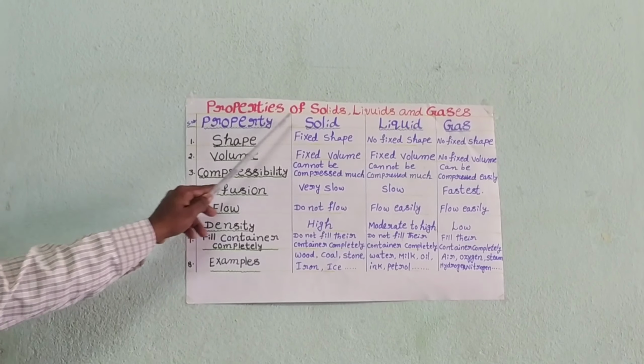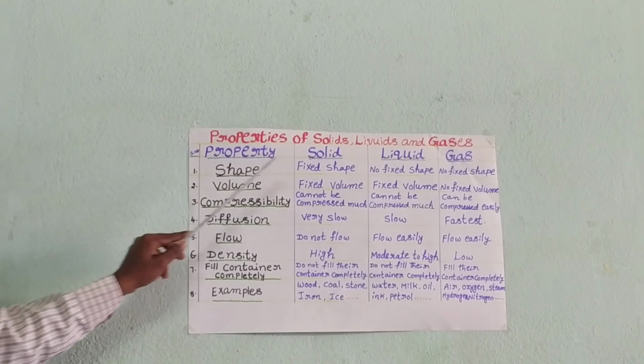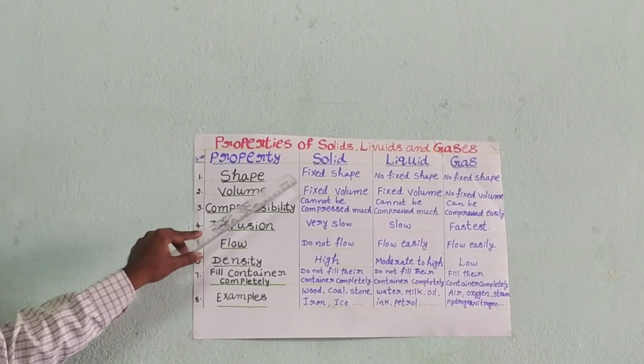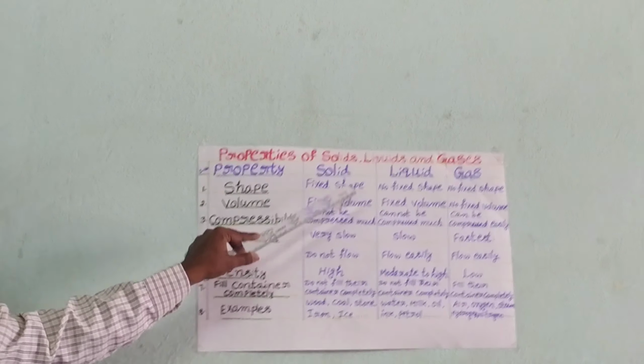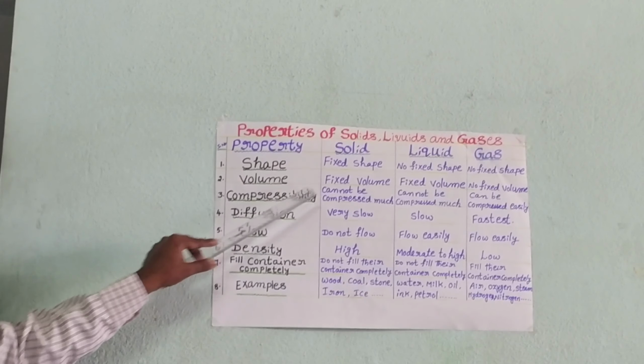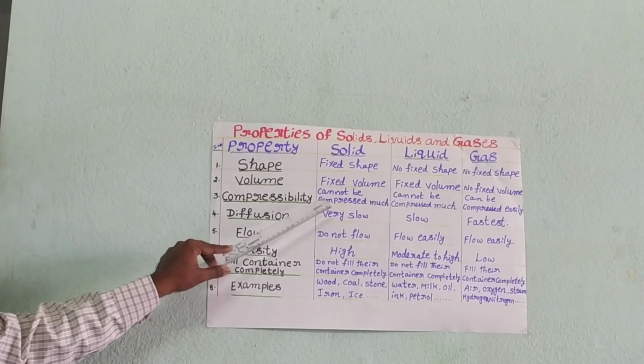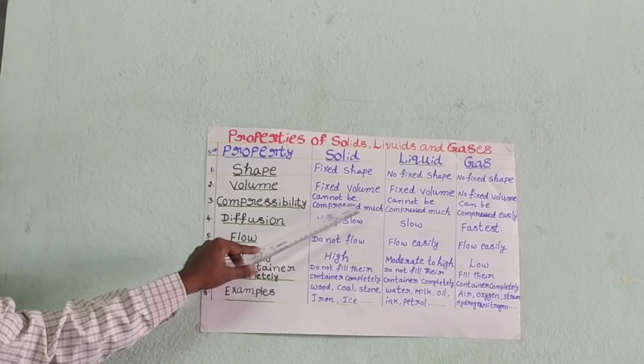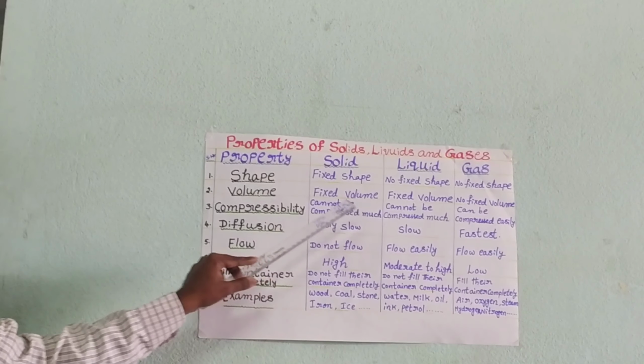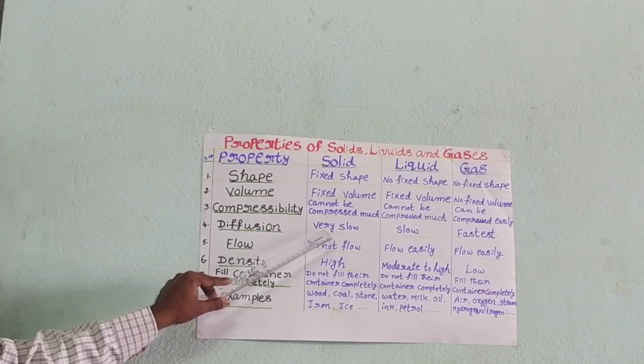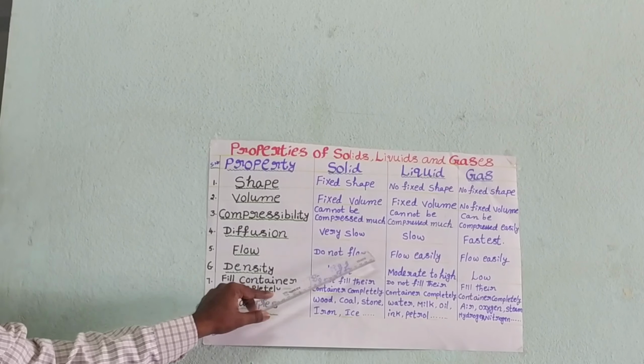Now, look at this chart. Properties of solids: shape. Solids have a fixed shape. Solids have a fixed volume. Solids cannot be compressed much. Next, solids diffuse very slowly.